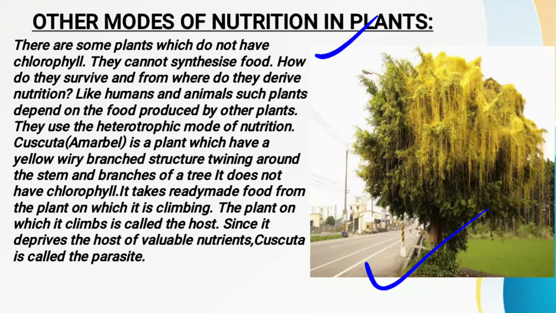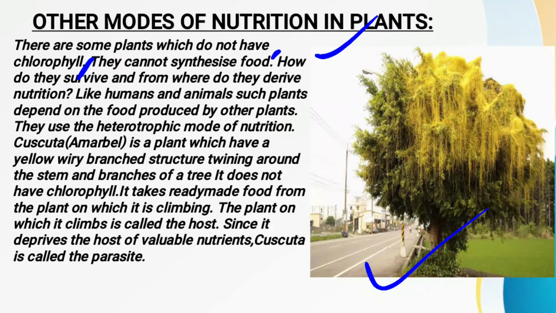Now see children, why are these plants not able to prepare their own food? Because they don't have the green color pigment called chlorophyll. Since they don't have chlorophyll, they are not able to absorb the sunlight, the solar energy. That's why they are not able to synthesize their own food. Now how are they able to survive? The question is how they are able to survive. They survive by getting nutrients from other plants.